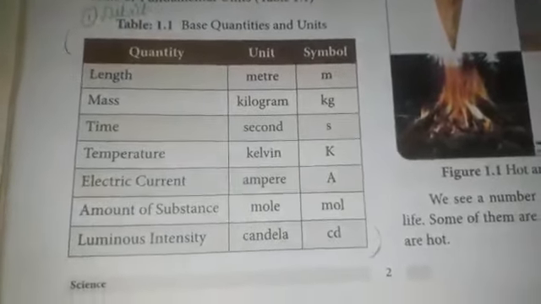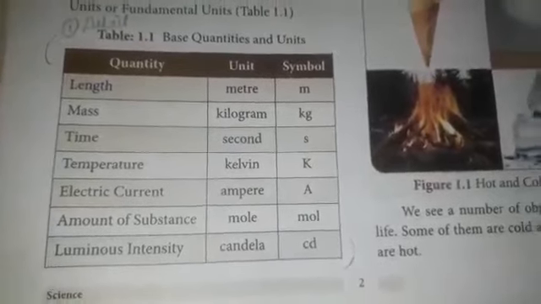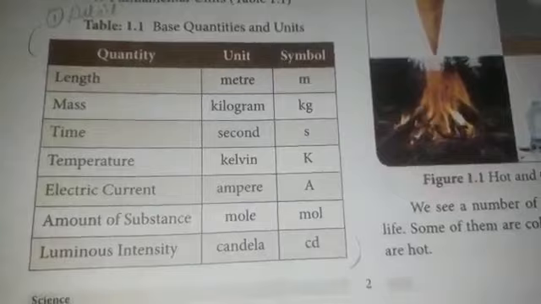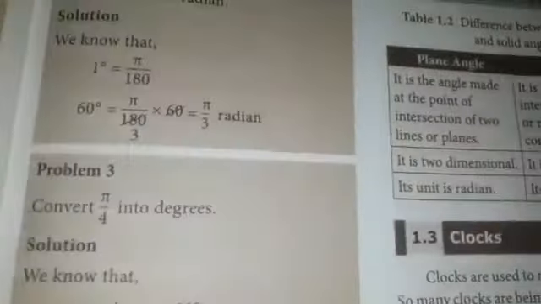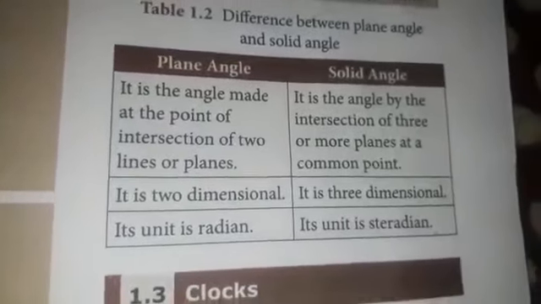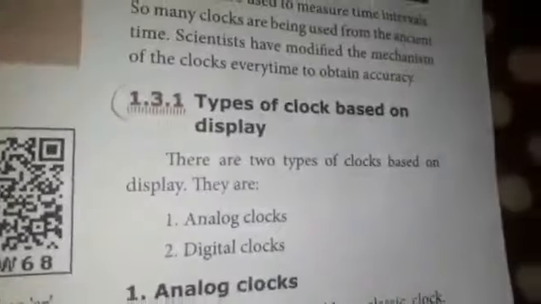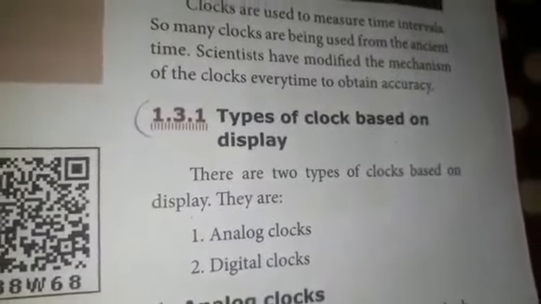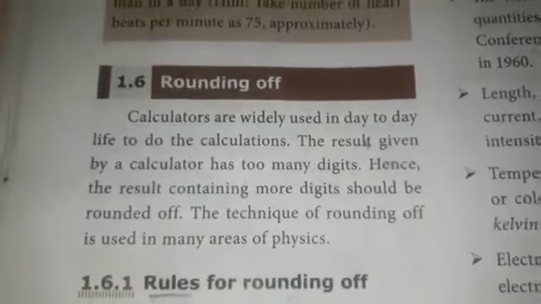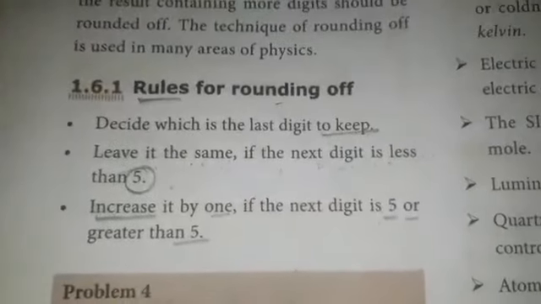Students, some important questions from your book inside. So you have to read base quantities and units from lesson 1 Measurement, and then the difference between plane angle and solid angle, and then types of clocks based on display, rounding off and rules for rounding off.